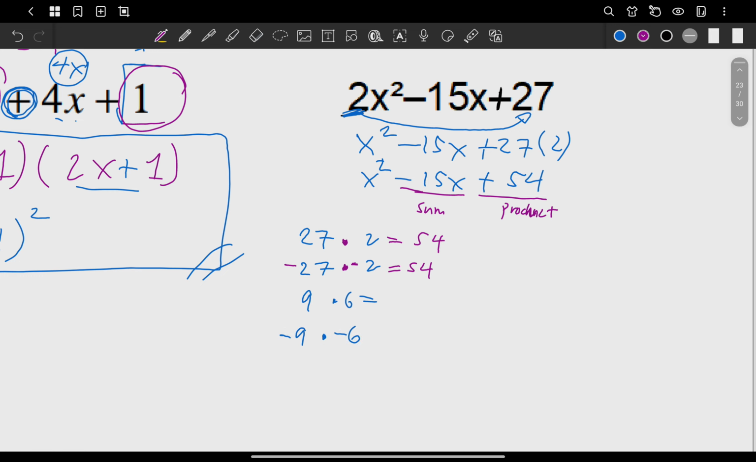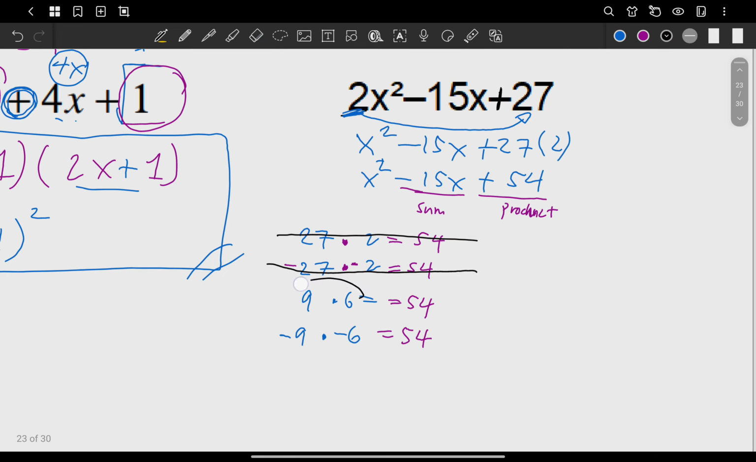Let's check. So, what's 9 times 6? It's also 54. We're correct. What's negative 9 times negative 6? It's also positive 54. So, they satisfy the product. But do they satisfy also the sum? Let's check. What is 27 plus 2? Can that be negative 15? Definitely, it's a big no. Okay, so this one here is wrong. Next, negative 27 plus negative 2. Can that be negative 15? Definitely no.